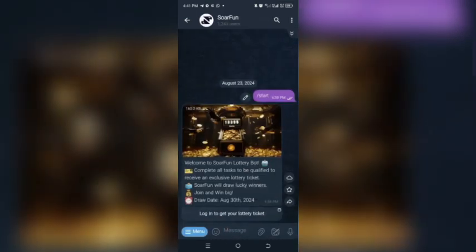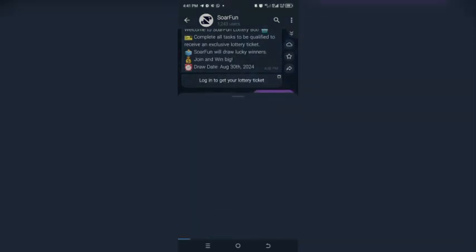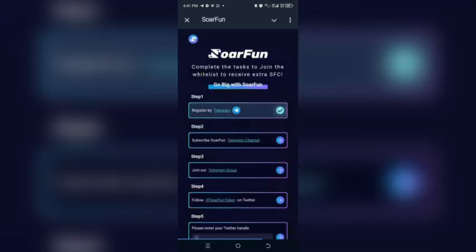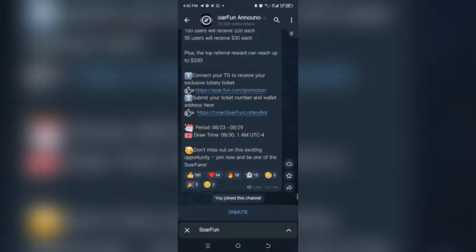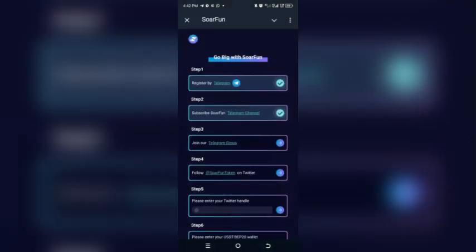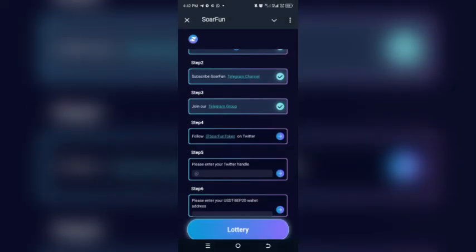So you just click on the software bot, you take it to another bot, which is this bot. You click on start, then you'll see something like lottery. Go and log in. You click this, you see an arrow here, click on it, it will tick good. Then here, subscribe to their channel, which you have already subscribed. You click here to tick good. Subscribe to their group. I've already subscribed, it will tick good as well.